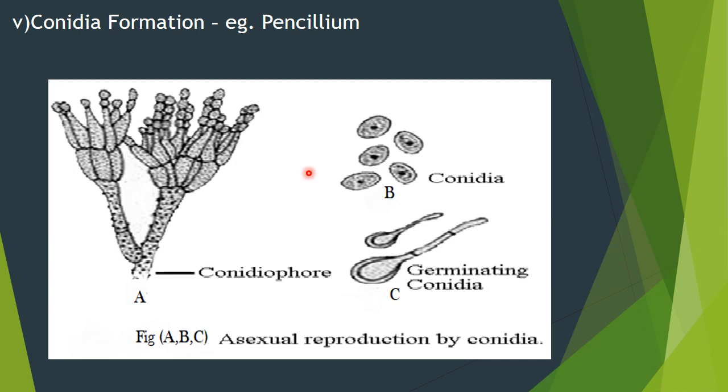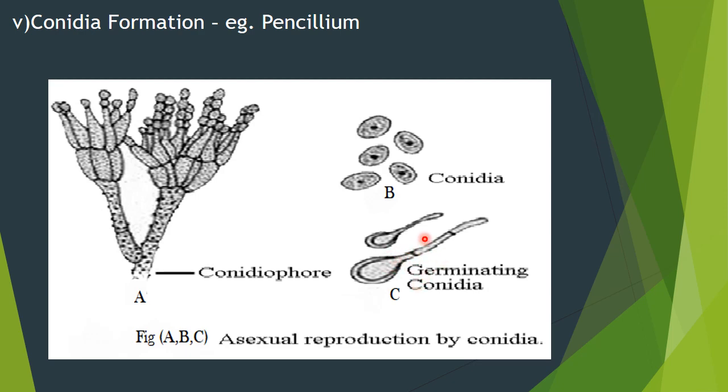Here in fungus, non-motile spores are produced, and these are called conidia. The conidia are attached to the parental body. You can see many conidia attached. Now the conidia get separated, and each conidium germinates into a new Penicillium.